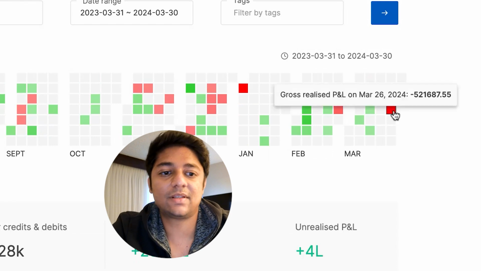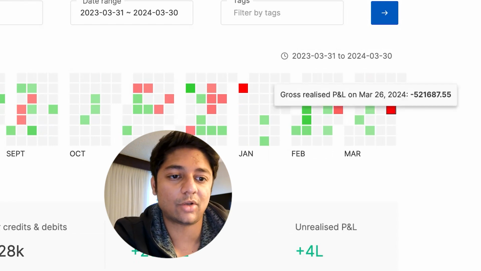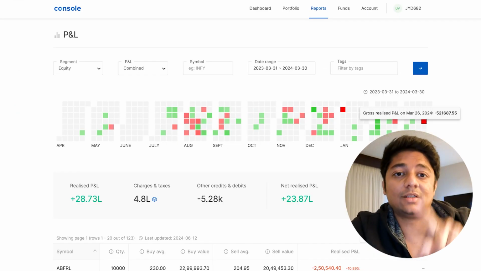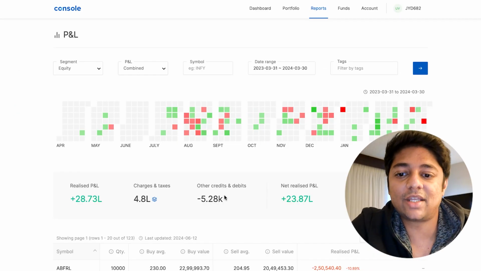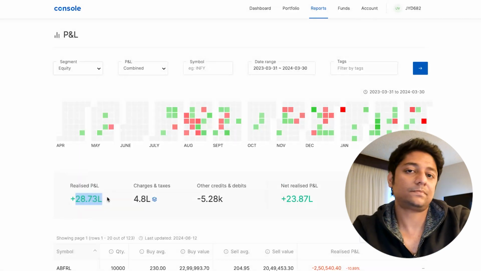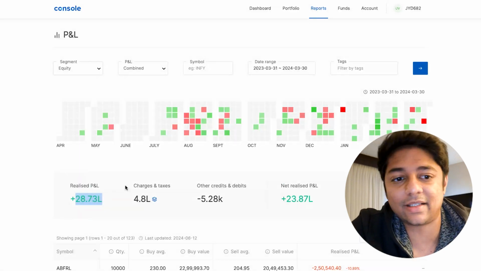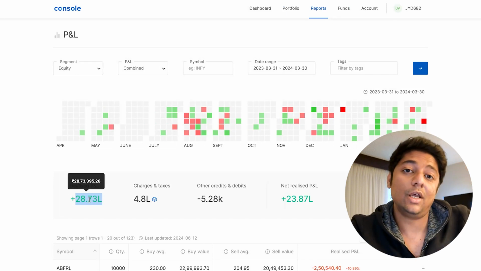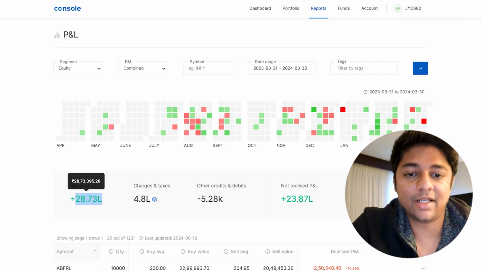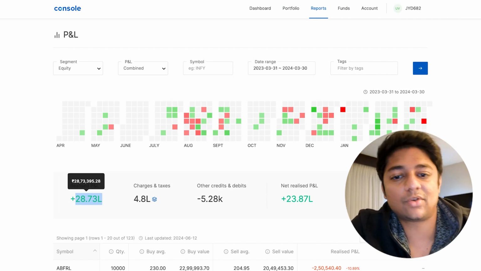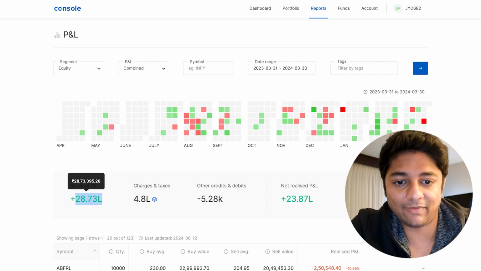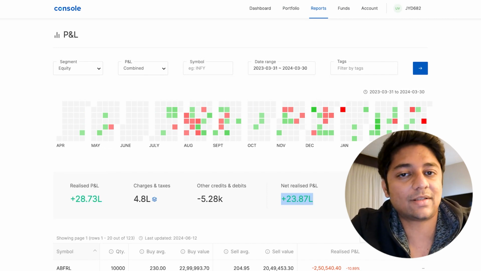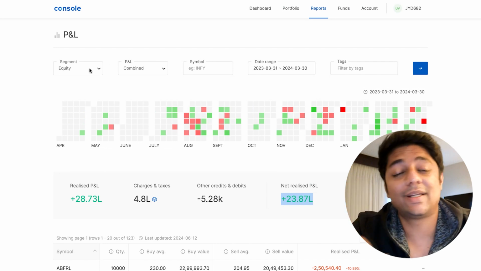Or else if I had kept this, let's assume I have booked a loss of 5,21,000, right? Now, if I had not booked this 5,21,000 and had continued it for the next year, my realized gains would be 28 plus 5. Because technically I was at 33 lakhs and then I booked a minus 5 here, so it came down to 28, or else I would have had to pay tax on 23 plus 5 lakhs, right? Now, for me, that's a huge amount of savings because I've reduced my tax liability by another 5 lakhs. So I basically have to pay a proper tax on 23.87 right now. That is the amount of tax I'll have to pay only on equity in the last year.